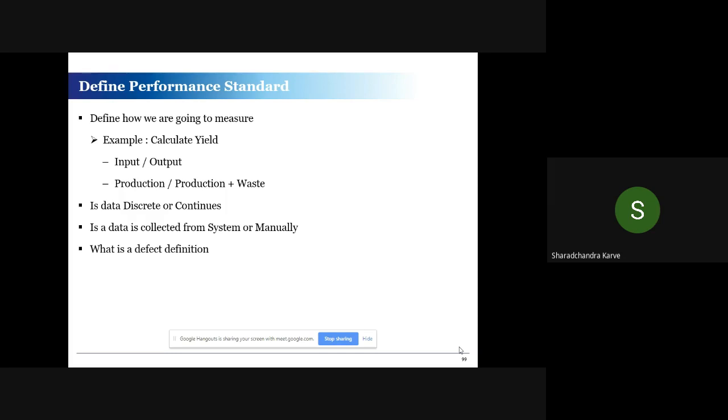So that is why the question is whether the data is collected by a system or manually. Is the inspection done manually or by some robot, etc.? If it is manual, then this phase is the most important part of the project. Otherwise, if you only have to take the data from a system, then the measure phase is only of academic interest. And what is the defect definition? When we calculate the capability of the baseline today, how good I am today, what is important is the defect definition, what I am going to call a defect. This is what we will look at today in the measure phase.